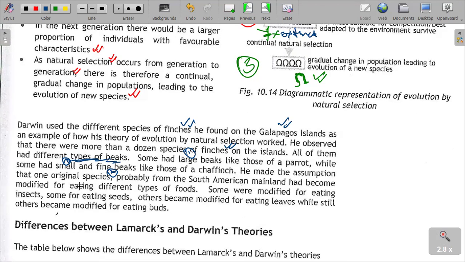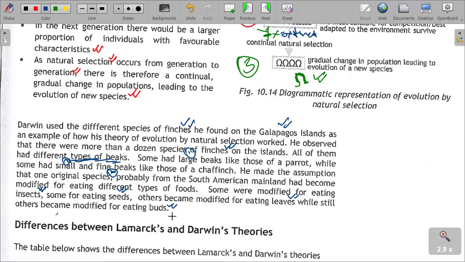He made the assumption that one original species, probably from the South American mainland, became modified for eating different types of foods. Some were modified for eating insects. The type of beak also defined the type of food these birds were eating. Some ate seeds. Some others became modified for eating leaves, while others became modified for eating buds.